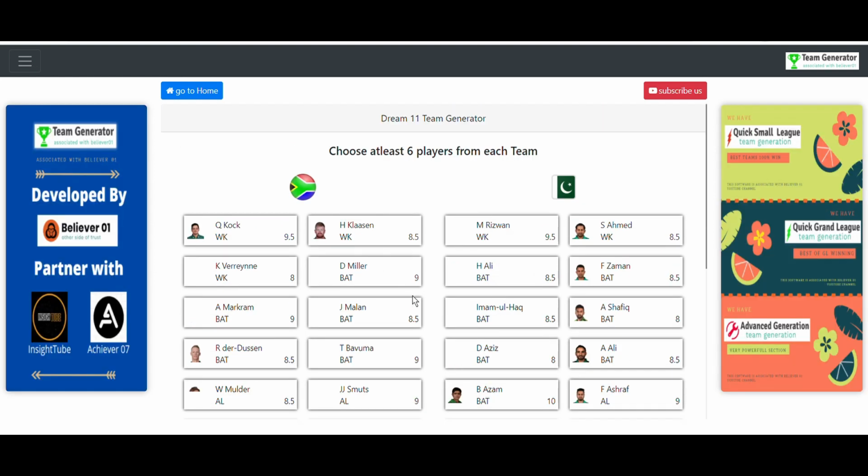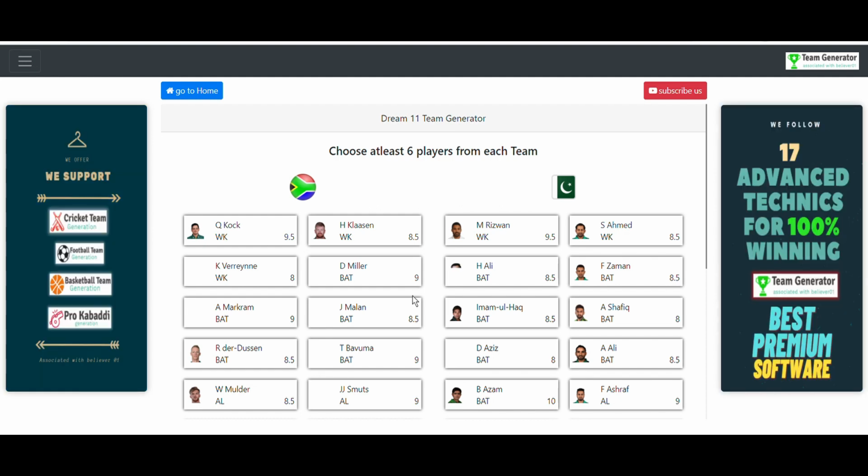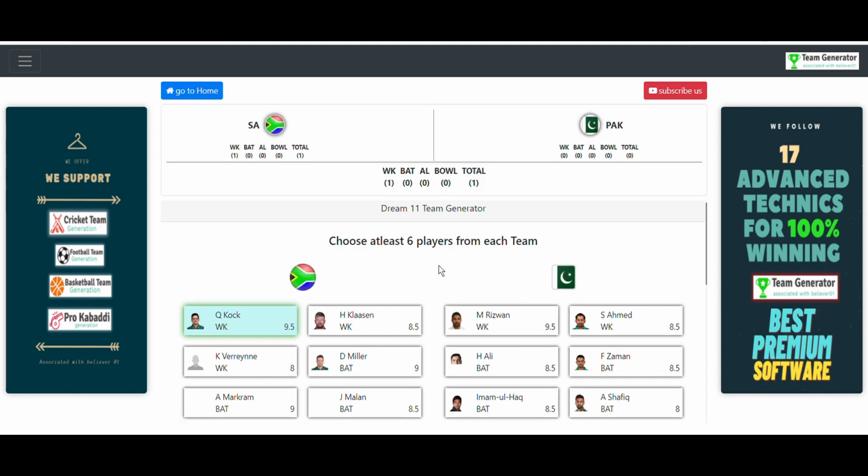the player role and player credits, and you have to select at least 6 from each side. That means a total of 12 is minimum. You can select a maximum of 22, but the minimum is 12.